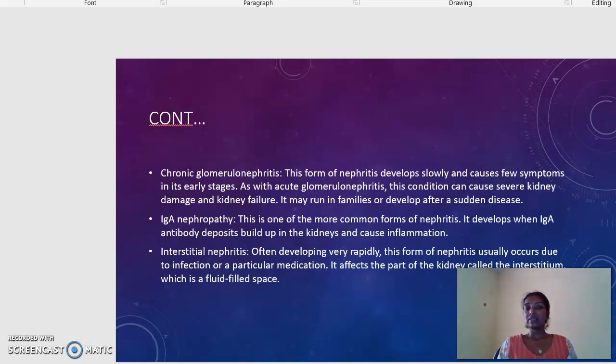Okay, next is interstitial nephritis. Here the inflammation will be at the interstitium, that is the fluid filled space which is present in the nephrons. So here the nephritis will be affecting the interstitium of the kidney. Okay, this usually occurs due to any infection or a particular medication.